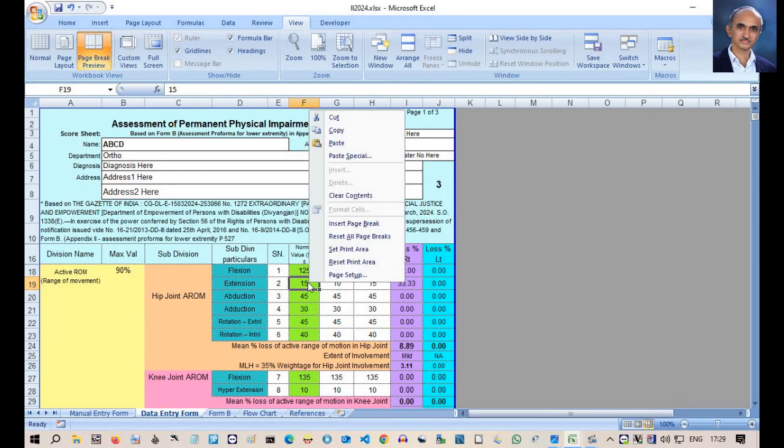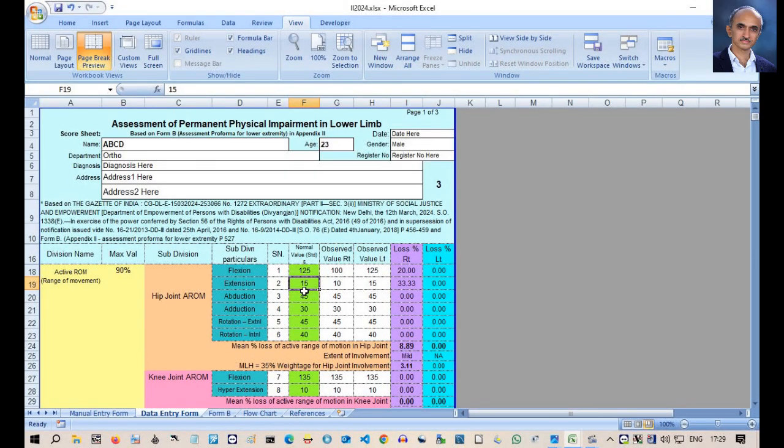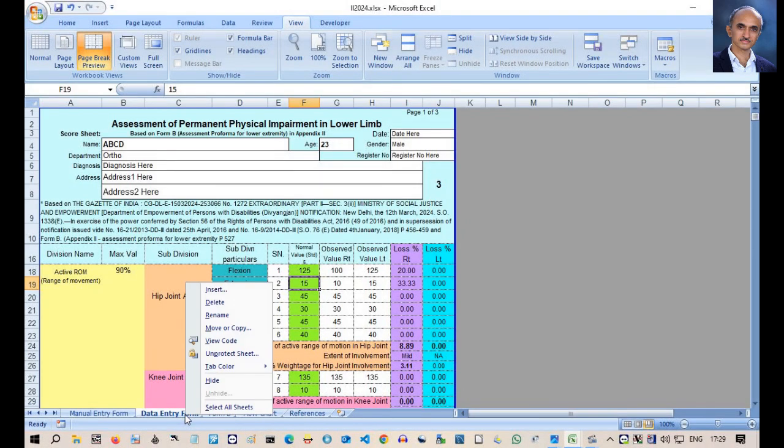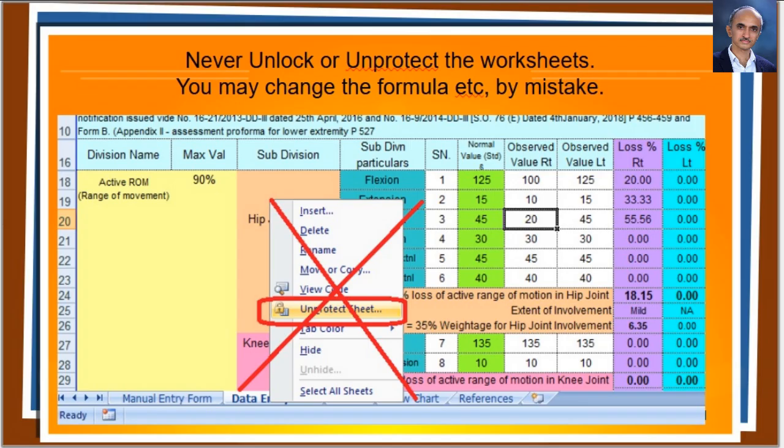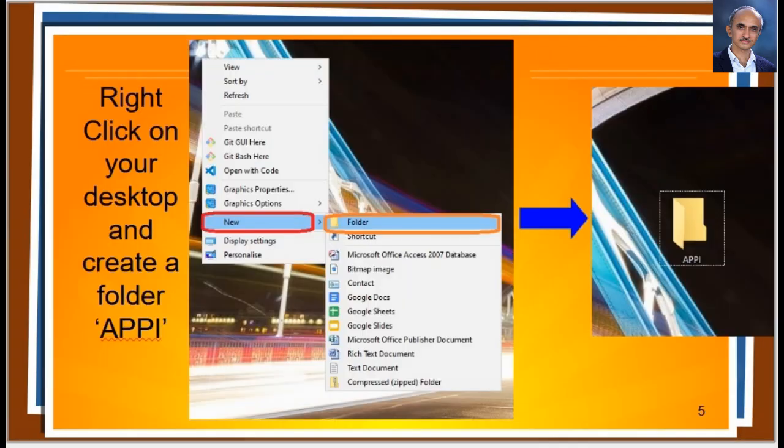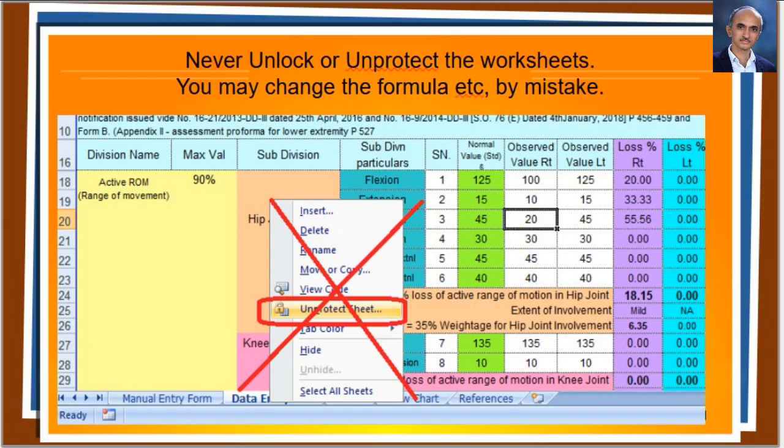If you try to type outside, you get an error message like this. Locking makes working with the sheets simple and error or hazard free. None of the locks in my spreadsheets are password protected. However, I strongly advise you not to open the locks. If you know this much, it is more than enough. You are good to go.